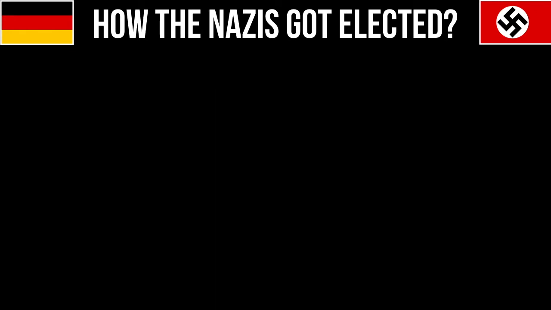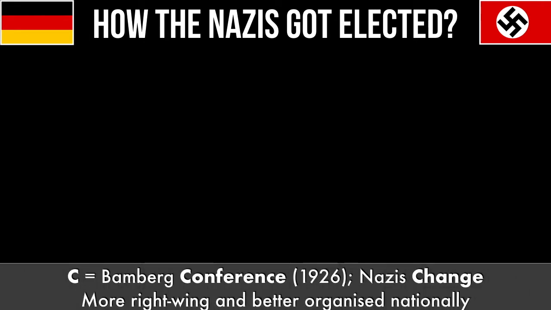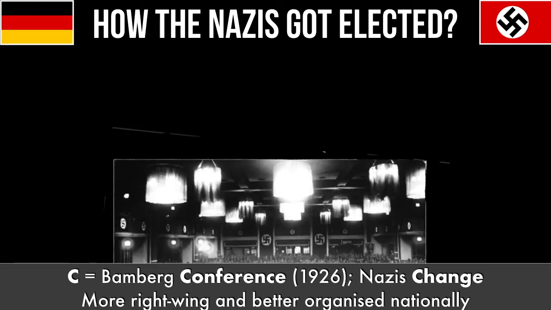Our first letter is C, the conference at Bamberg. Although few people vote for the Nazis in the 1920s, they hold a conference for Nazi supporters at the town of Bamberg to meet up and discuss how to make the party stronger.